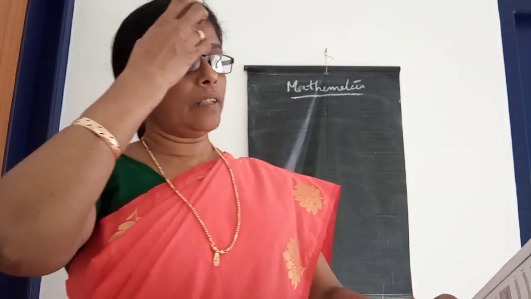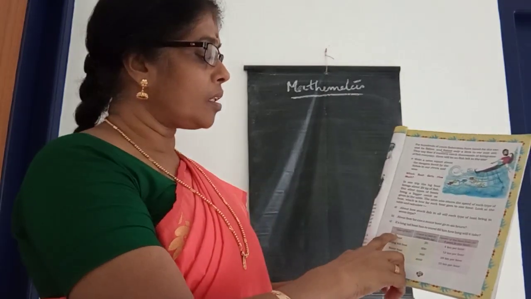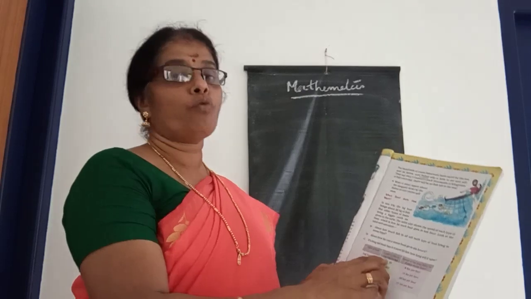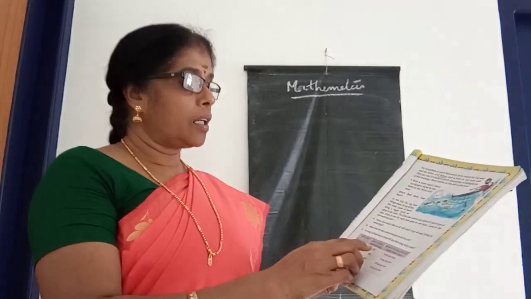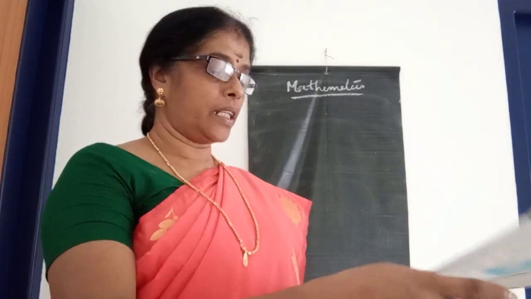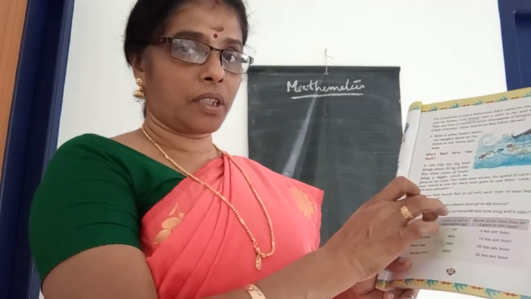Look here, children, one table is already given there. In that table are the types of boats, how many kilograms of fish they catch in one trip, and the speed of each boat in 1 hour. That is already given in the table. Which are the types of boats?